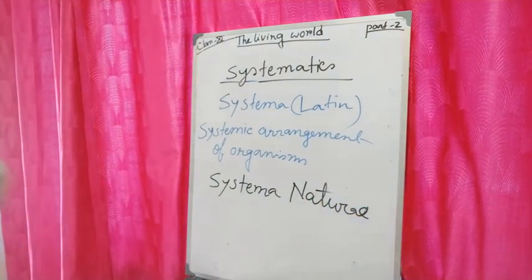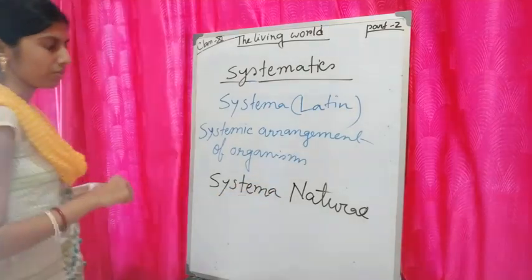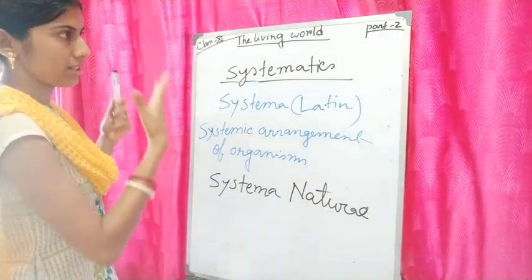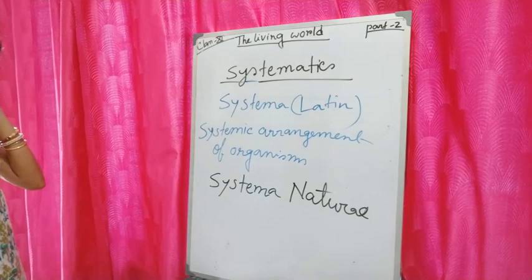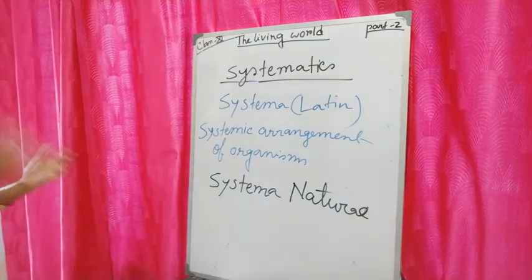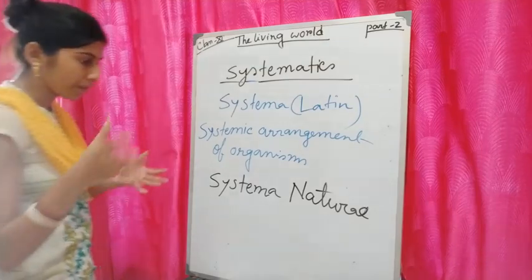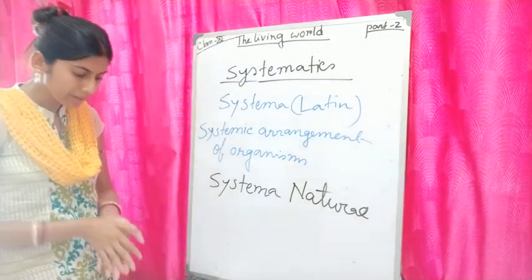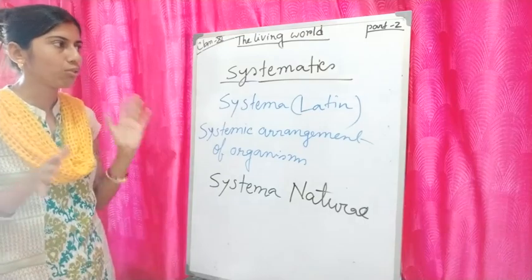Linnaeus used Systema Naturae as the title of his publication, where he has described all this. So in systematics we will come to know all the relationships amongst the organisms.